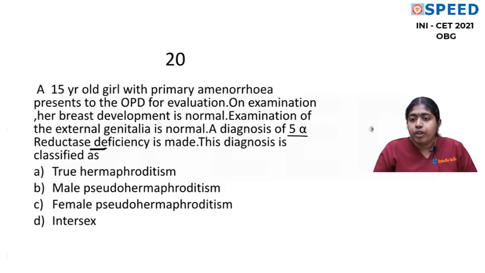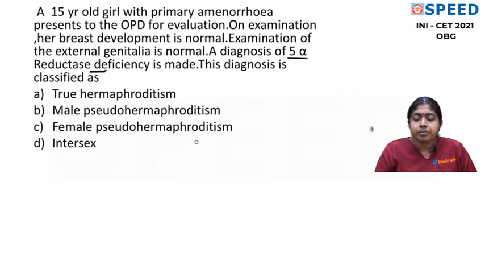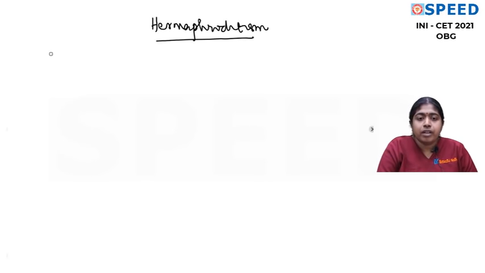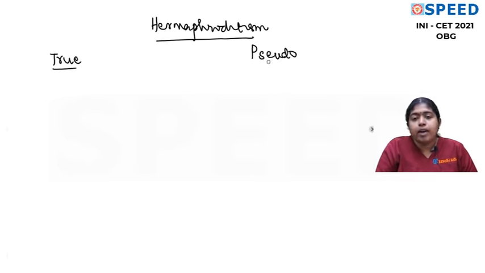Okay, so when we talk about hermaphroditism, we need to classify it as true hermaphroditism and pseudohermaphroditism. True hermaphroditism is extremely rare.